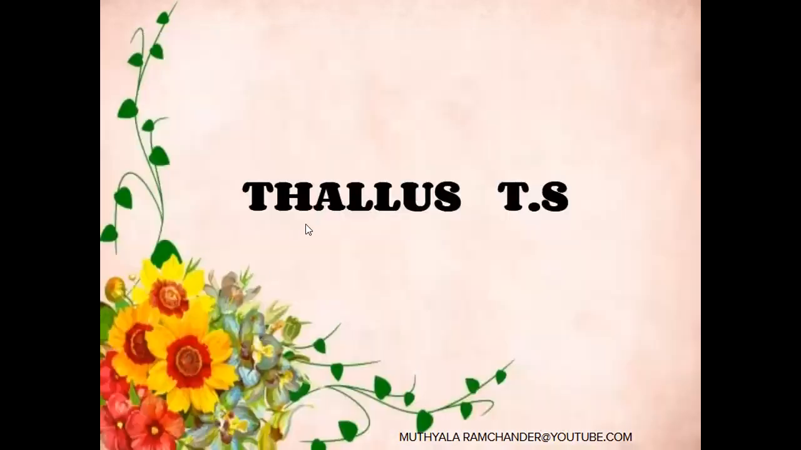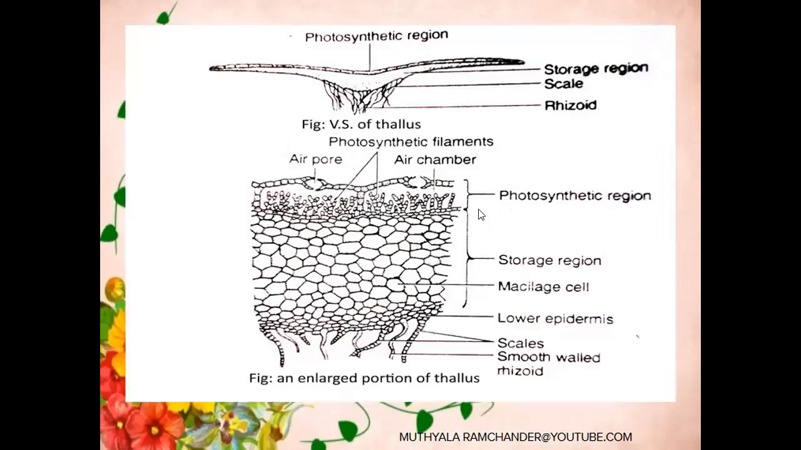Now we discuss the Marchantia thallus TS, transverse section, or the internal structure. The Marchantia thallus section shows mainly three portions. One is the epidermis, second is the photosynthetic region, and third is the storage region. The epidermis gives a perfect shape to the gametophytic thallus. It is divided into two types: upper epidermis and lower epidermis.